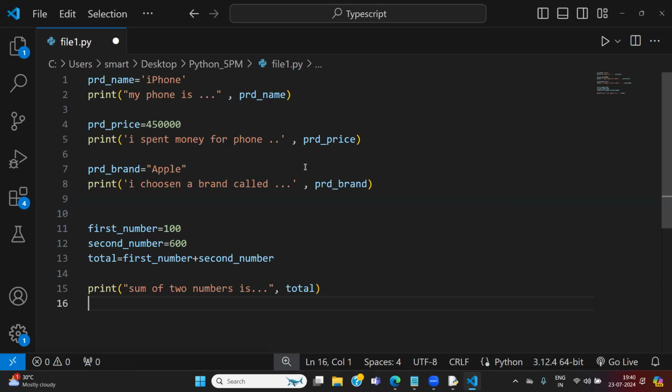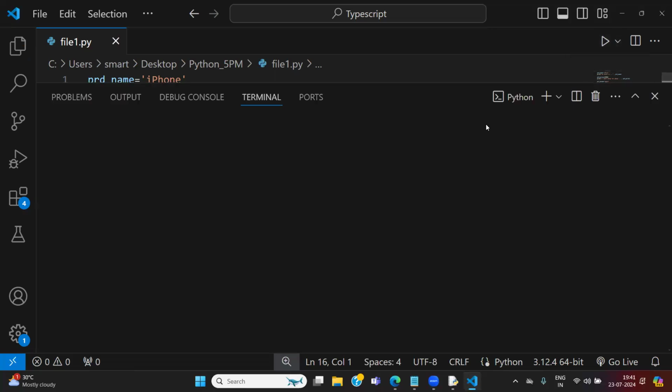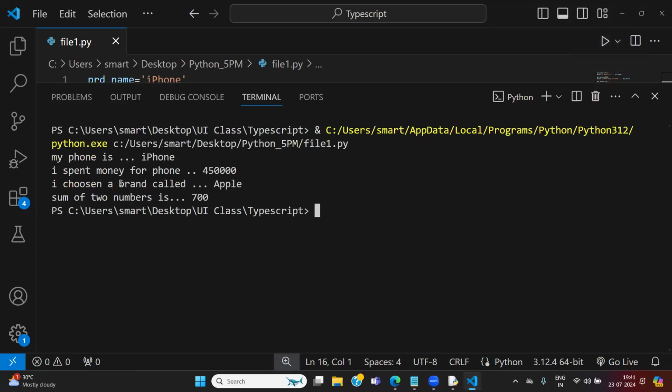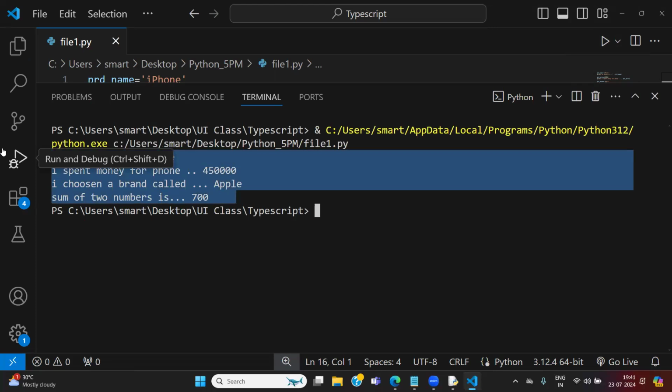No need to write it again. I'm just showing editors, I'm not writing Python code. Can I run this program? Go to the play option. Can you see the play option on the top right side? Run Python. Did the output come or not? Output came.